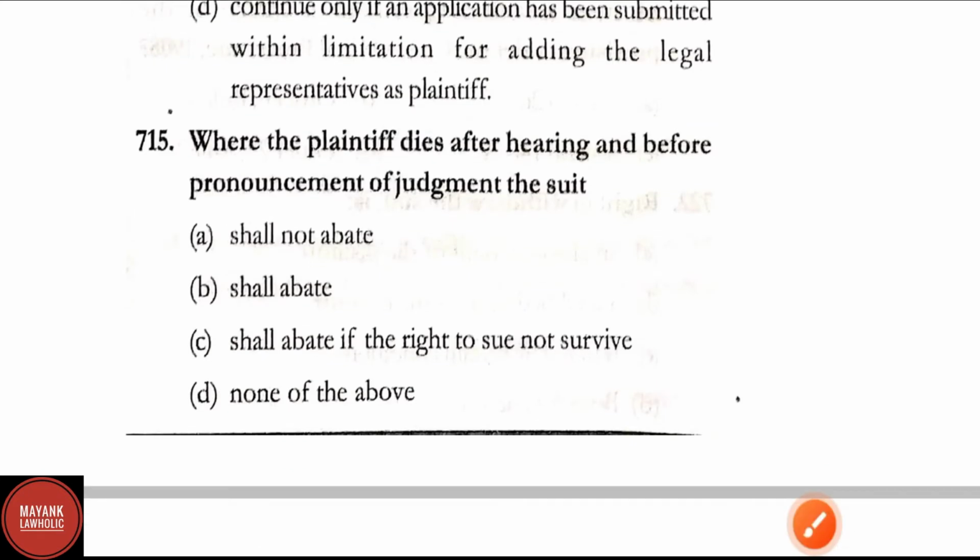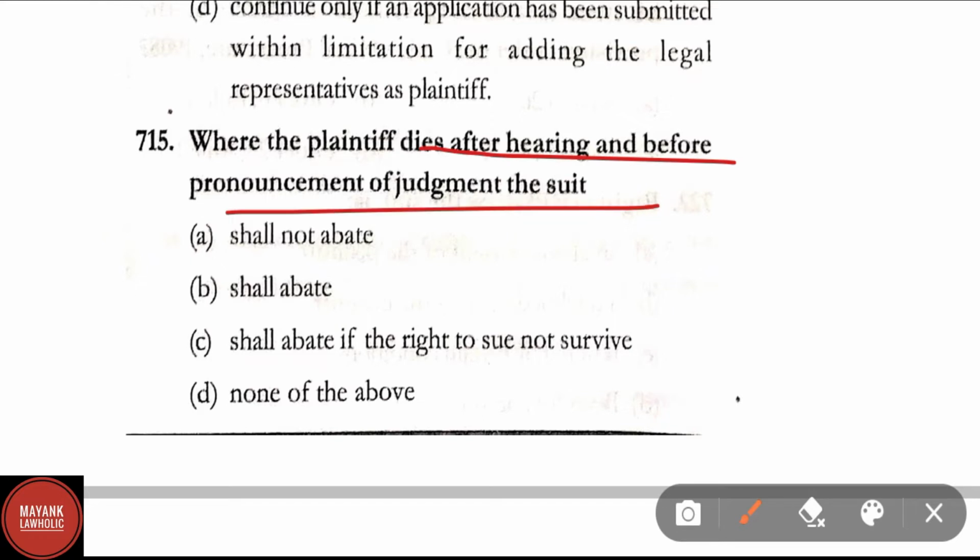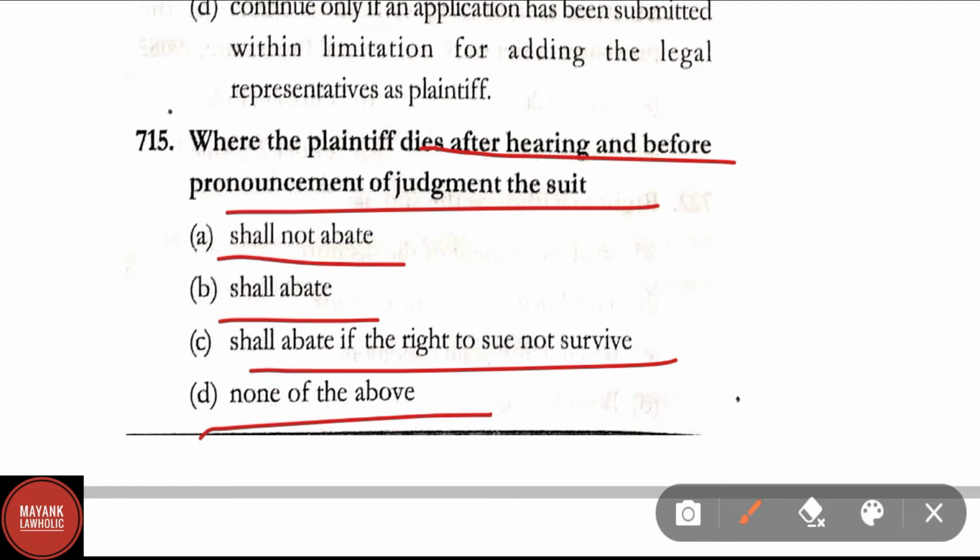Question number 715. Where the plaintiff dies after hearing and before pronouncement of the judgment of the suit, shall not abate, shall abate, shall abate if the right to sue not survive, none of the above. Correct answer here is option A, that is the suit shall not abate.